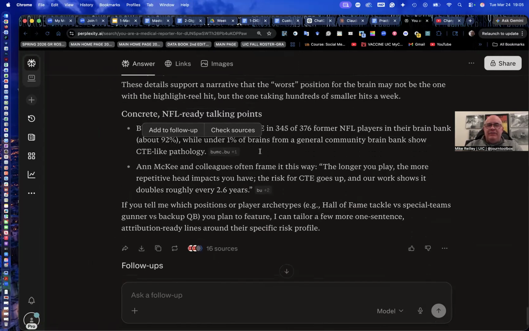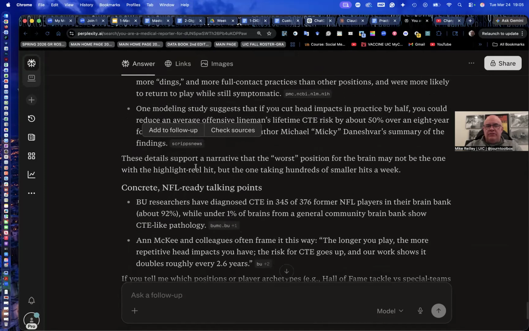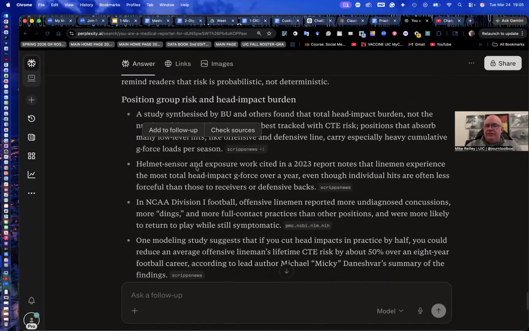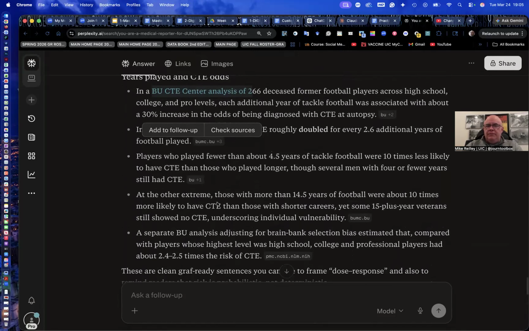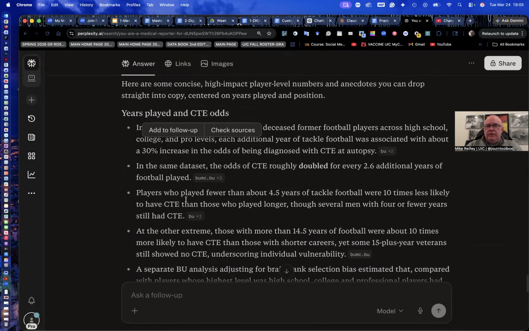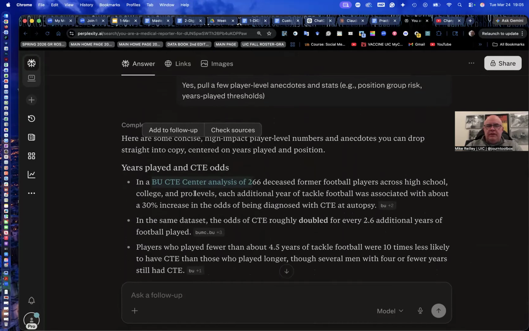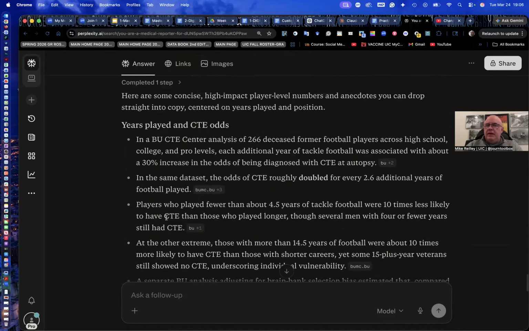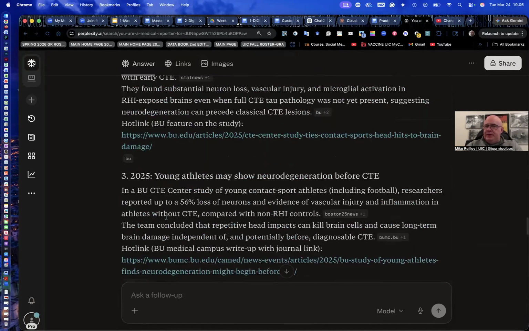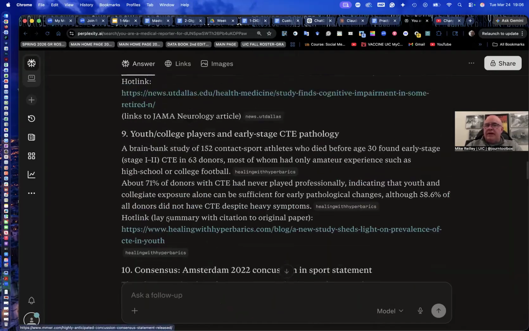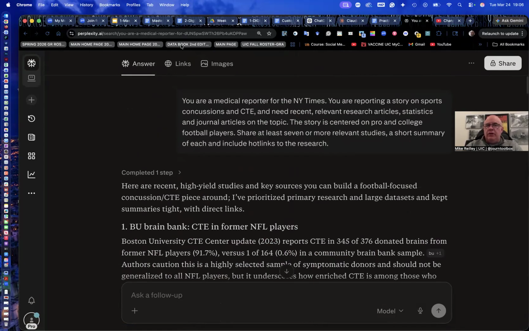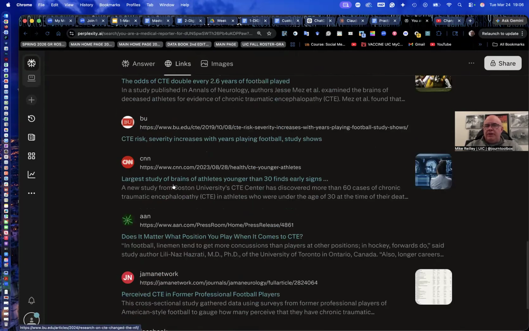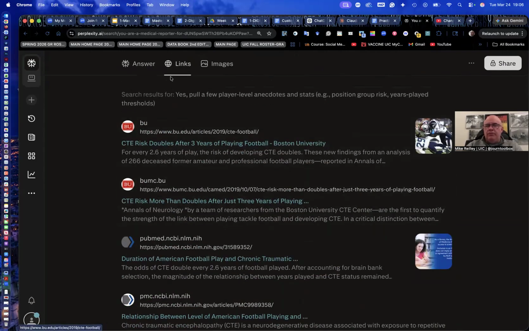As you can see here, it pulled these anecdotes out from these various studies, and some great data in here too. It's really, really good stuff here. So Boston University, this is their CTE Center data. So I've got now very deep research. If I'm writing this article, I've got some really good research right at my fingertips, that I can just take and download. If I need the whole bibliography, it's all up here from everything that was pulled.